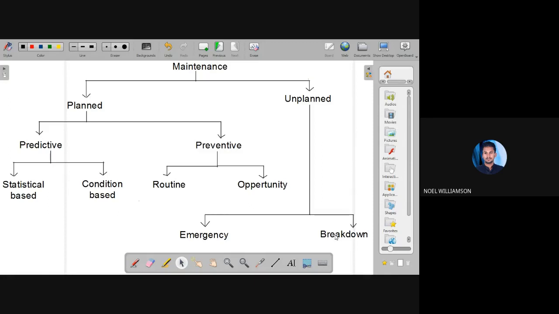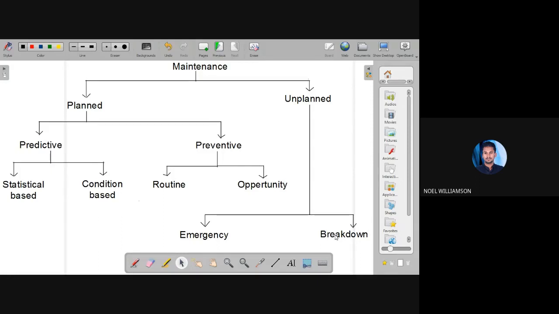And we have seen the classification: maintenance is classified basically into two, planned maintenance and unplanned maintenance. Planned maintenance means maintenance done before any failure occurs, in a planned manner. Unplanned maintenance means it is done after a failure occurs.